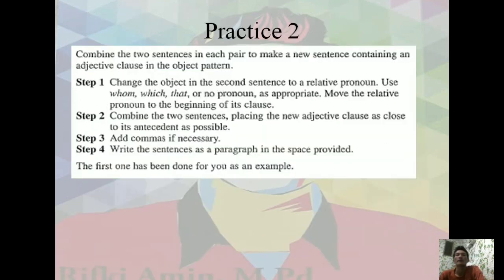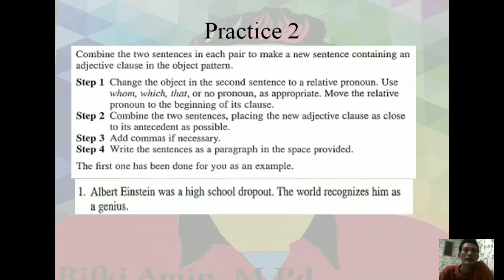Okay, your turn. Practice. Change into, okay, number one, I have two sentences here. Albert Einstein was a high school dropout. The world recognized him as a genius. What part is the noun that is the same here? It is Albert Einstein. Why? Because Albert Einstein, there is a him.